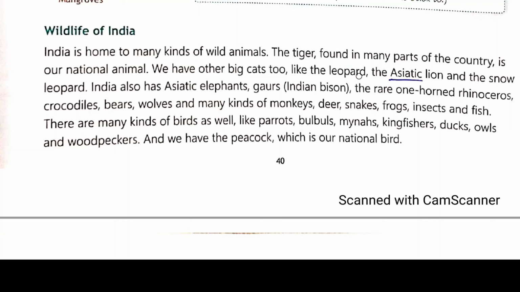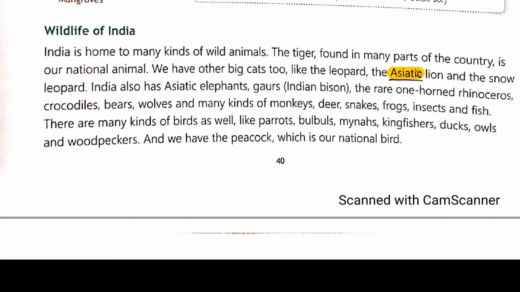For example, the tiger, the lion, the bear, the jaguar, the elephant, many types of animals. The tiger, found in many parts of the country, is our national animal. You know that the tiger is our national animal. We have other big cats too, like the leopard, the Asiatic lion, and the snow leopard. So except the tiger, we have the leopard, the Asiatic lion, etc.